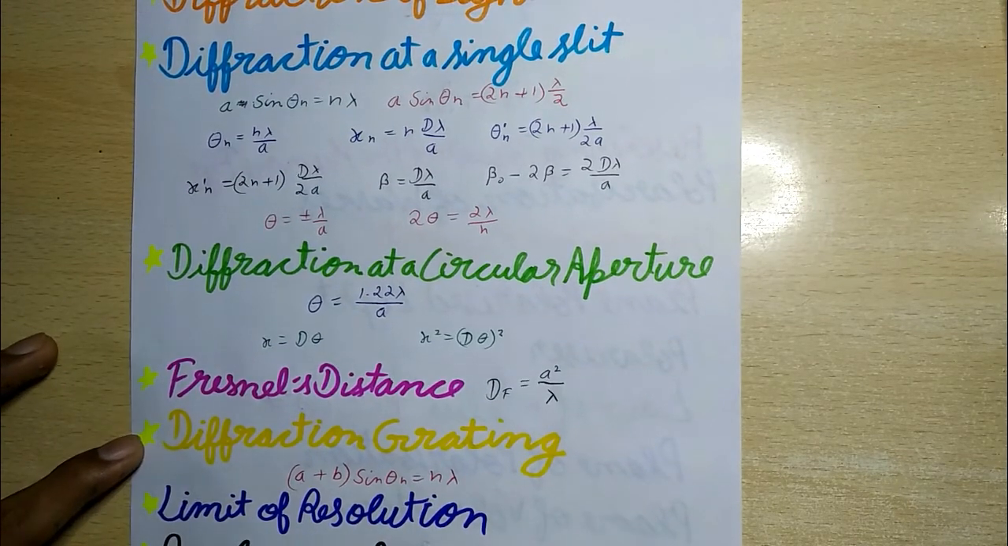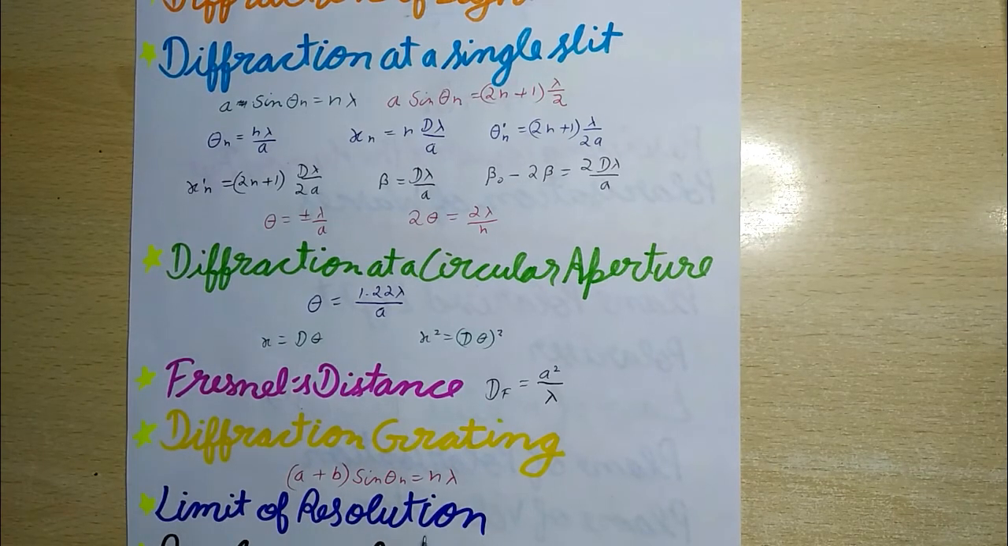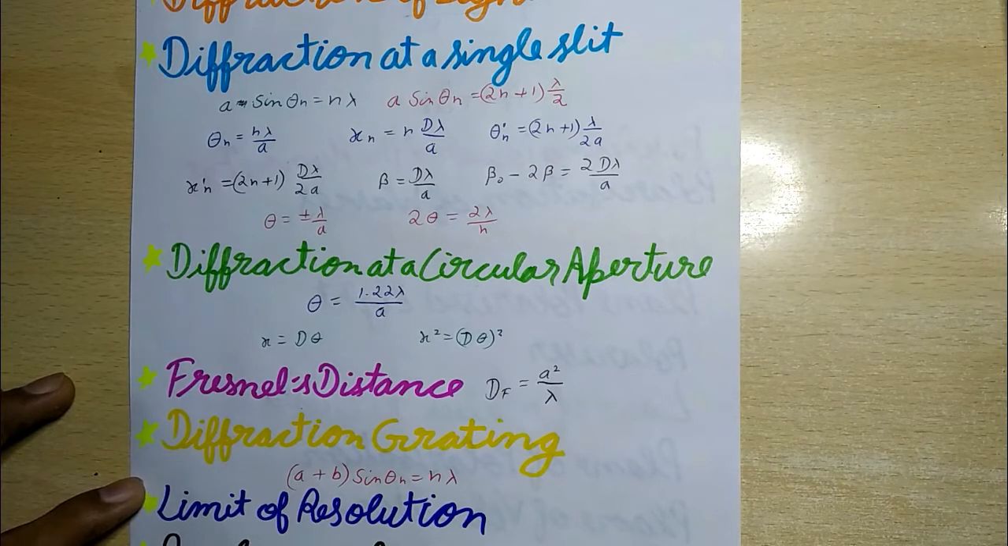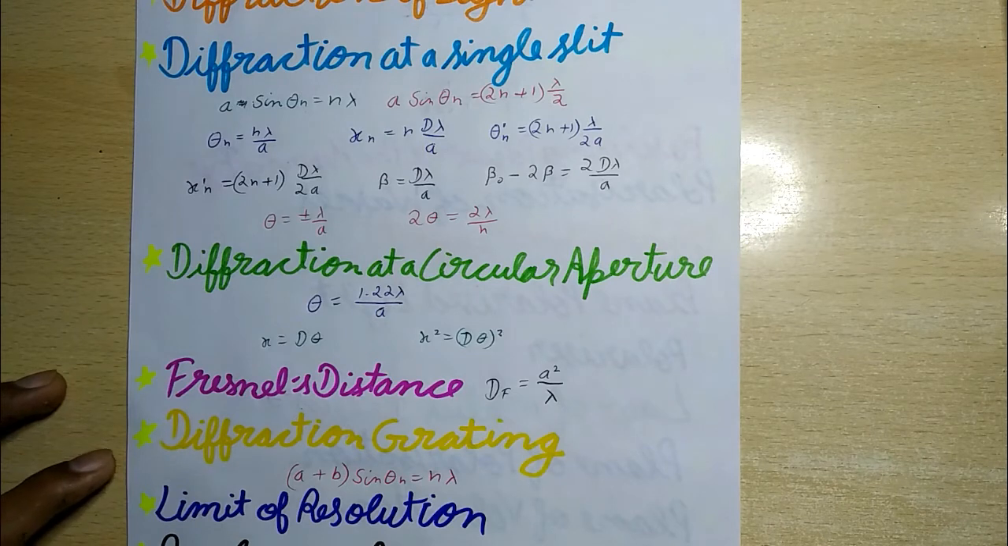Now next is limit of resolution. The smallest linear or angular separation between two point objects at which they can be just resolved by an optical instrument is called the limit of resolution of the instrument. Now next is resolving power. It is the ability of an optical instrument to resolve or separate the images of two nearby point objects so that they can be distinctly seen. It is equal to the reciprocal of the limit of resolution of an optical instrument.